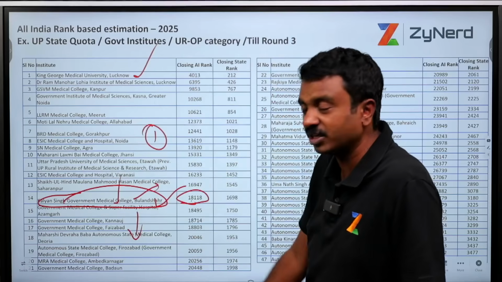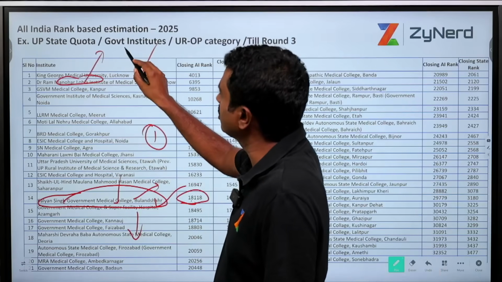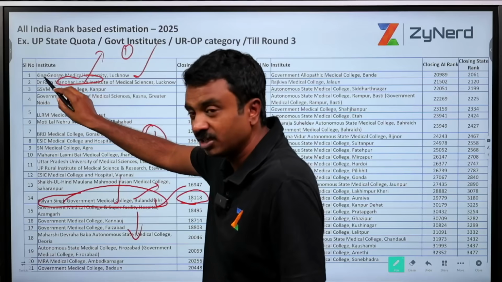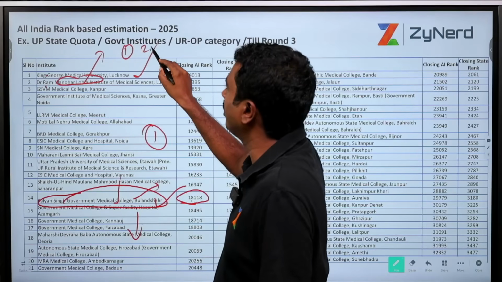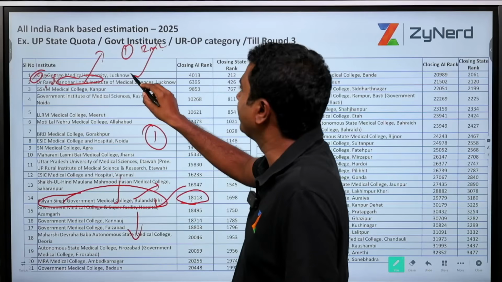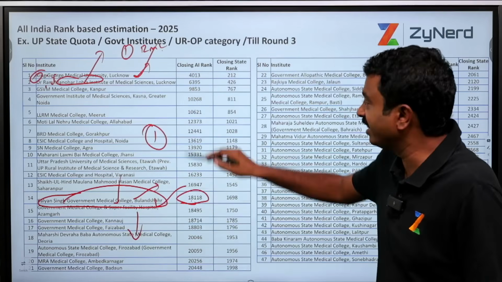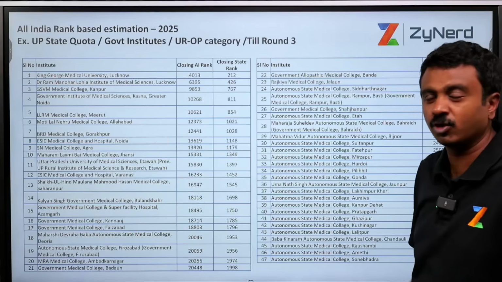If out of 47 colleges you will choose Dr. RML Lucknow as the first choice, that should be the first choice. So if you get King George also, and I choose RML Lucknow, then RML Lucknow will be the first choice. If between these two I choose only King George, KGMU, then KGMU will be the first choice, and then move on like that, taking up everything for preparing your order.